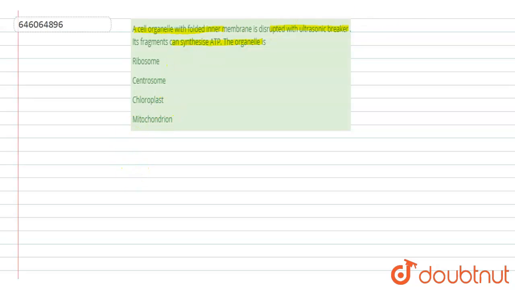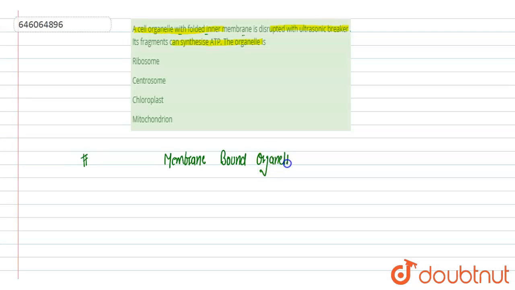So first, let's see the first part of the statement: a cell organelle with folded inner membrane. If they have mentioned a folded inner membrane, it means it is a membrane bound organelle, a clear cut membrane bound organelle.